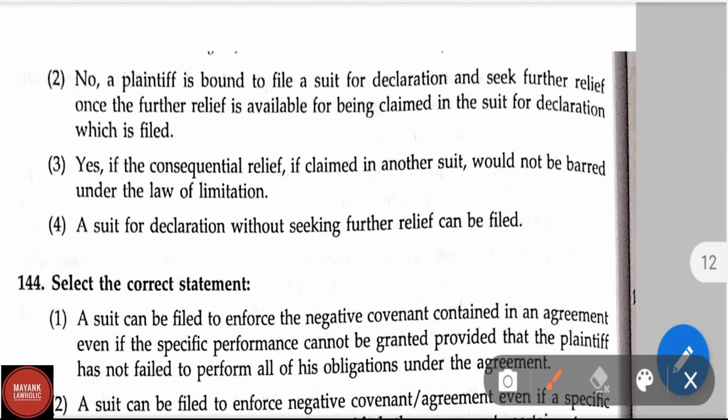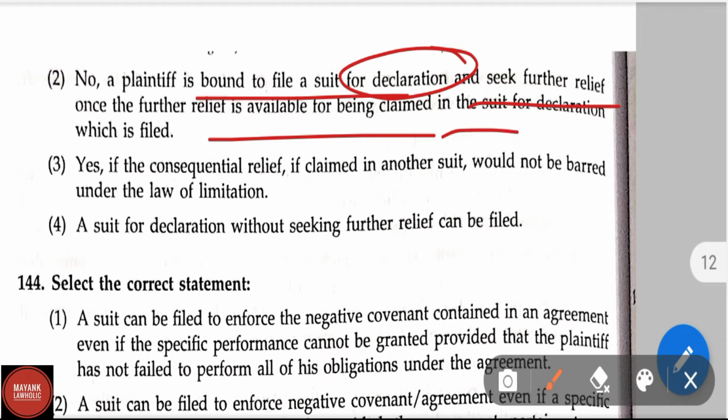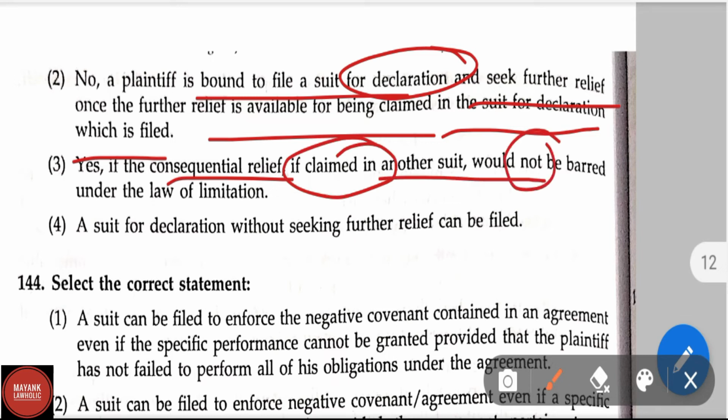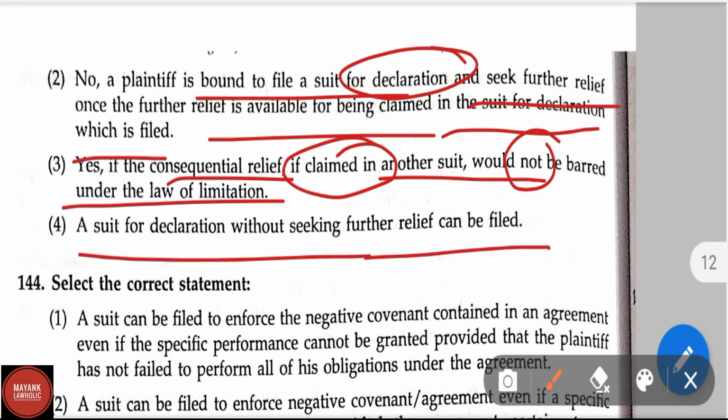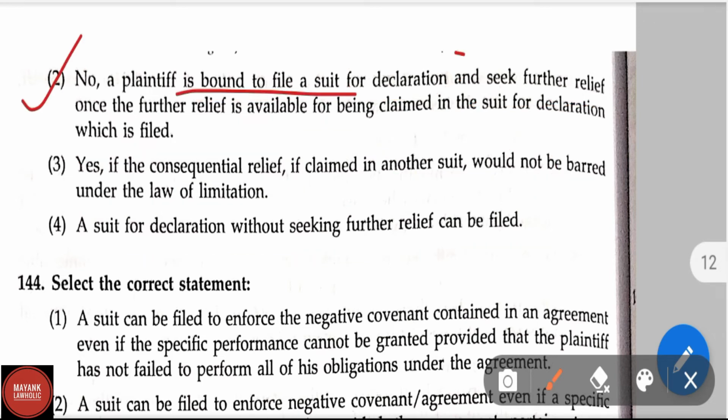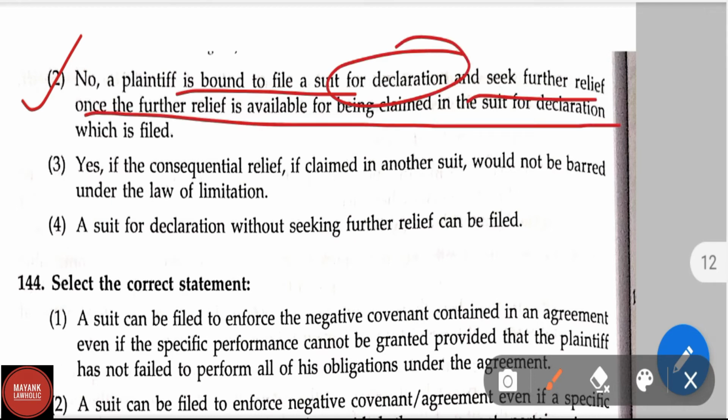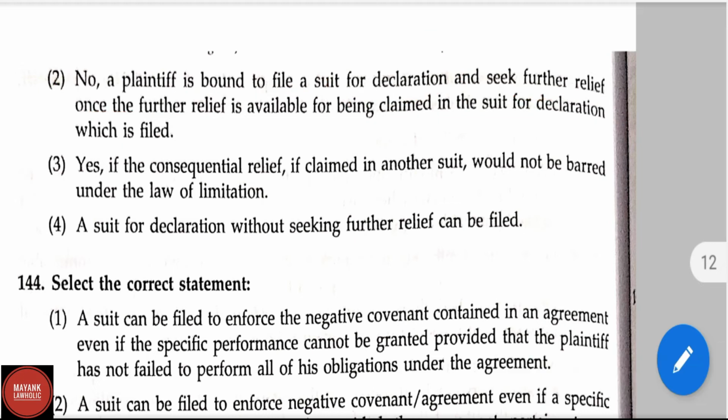Option 2, no, the plaintiff is bound to file a suit for declaration and seek further relief once the further relief is available for being claimed in the suit for declaration which is filed. Option 3, yes, if the consequential relief claimed in another suit would not be barred under the law of limitation. And option 4, a suit for declaration without seeking further relief can be filed. The correct answer is option 2, no, the plaintiff is bound to file a suit for declaration and seek further relief once the further relief is available for being claimed in the suit for declaration which is filed. This is the right answer.